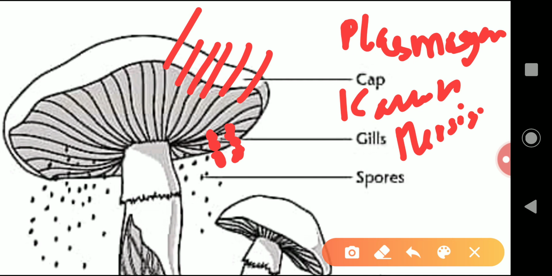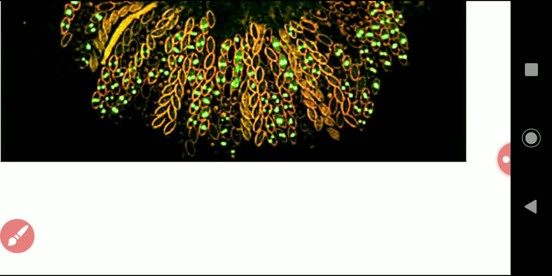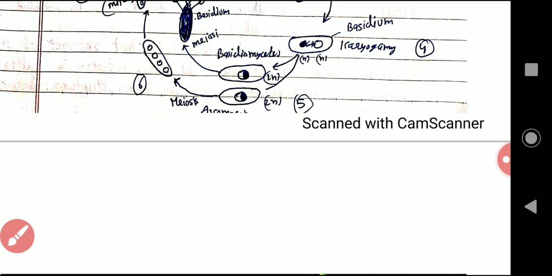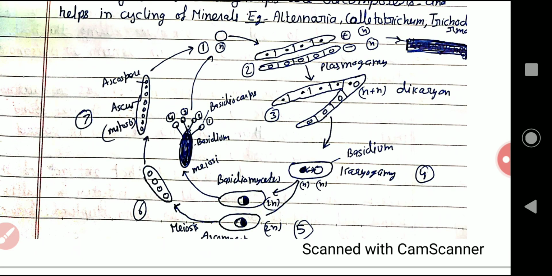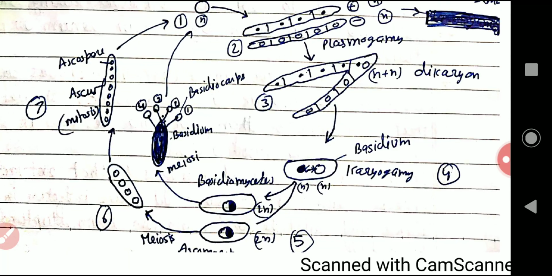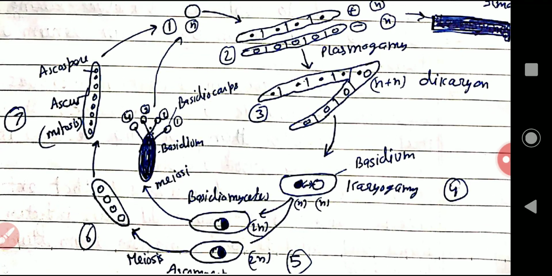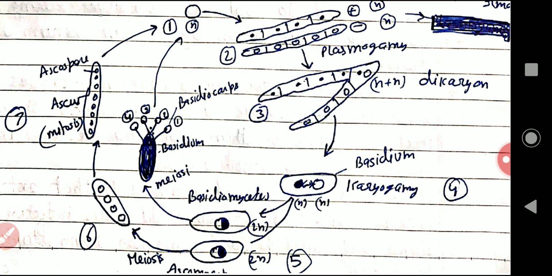Here we will see the life cycle. With the help of this diagram, I have tried to give you a concept of how sexual reproduction takes place in the Ascomycetes as well as in the Basidiomycetes.